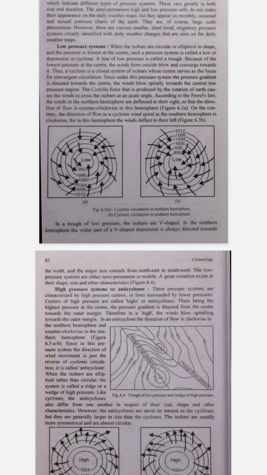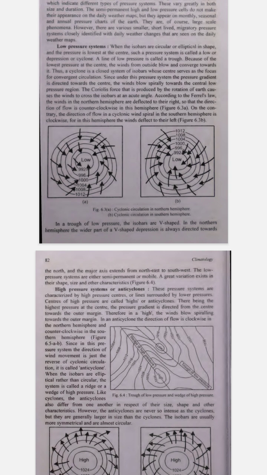How does air move in a low-pressure system? Because the center has the lowest pressure, air from the surrounding areas, where the pressure is higher, moves towards the center. This movement of air causes winds. Winds blow towards the low-pressure center. Due to the rotation of the Earth, this air doesn't move straight, but spirals.